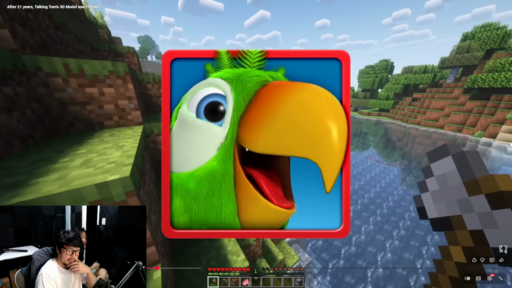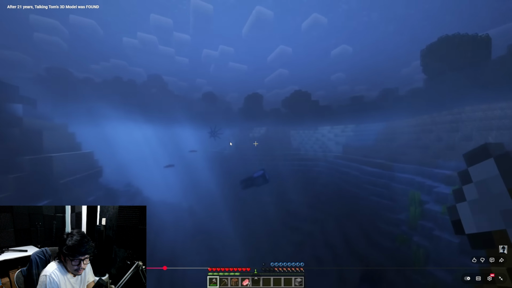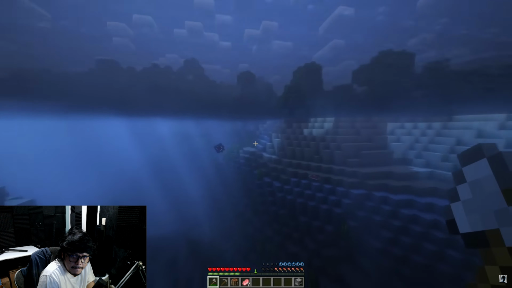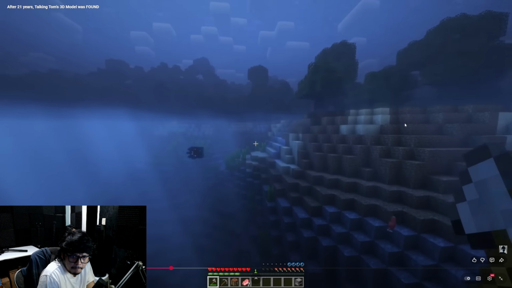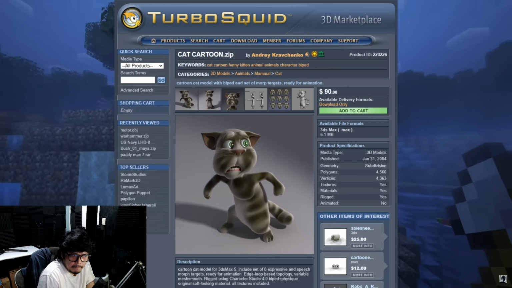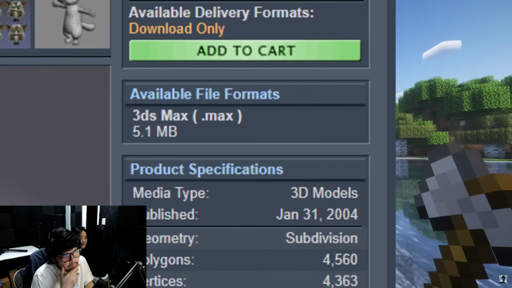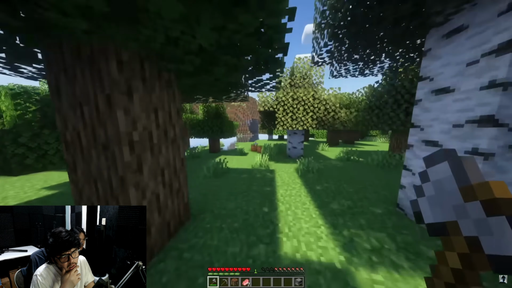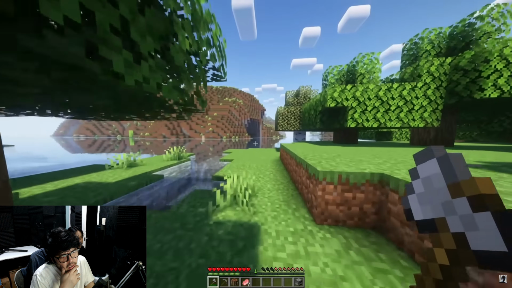This man literally carried the entire franchise on his shoulders, creating the models for almost every memorable character. At this point in time, by 2011, the model was completely gone from TurboSquid with pretty much no trace of it available anywhere, apart from the archived TurboSquid page on the Wayback Machine, which did give us a lot of insight on how many people bought the model when it was released and pictures of it in its description, but it didn't really help us in finding the model.